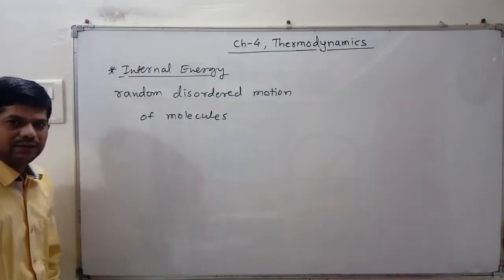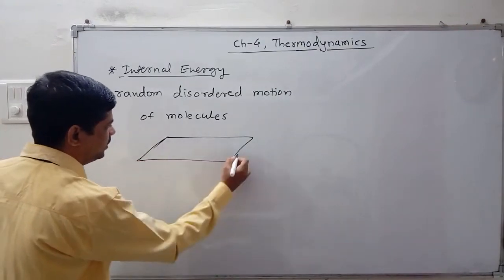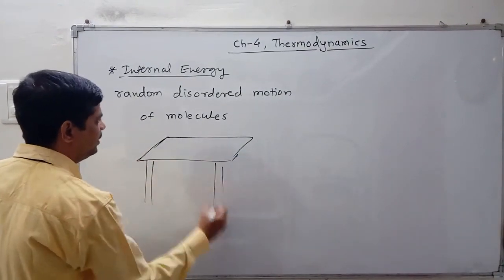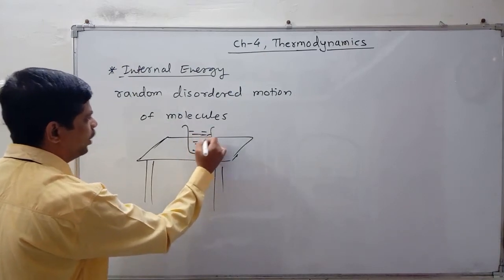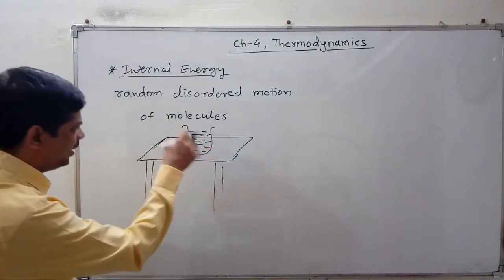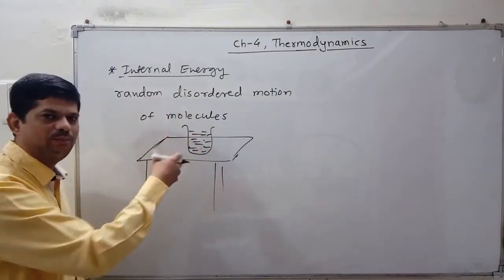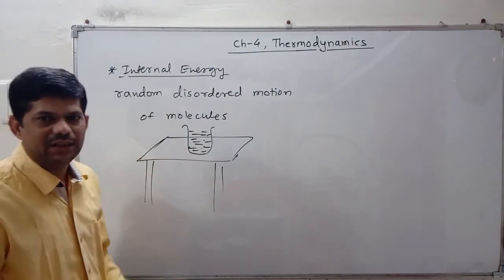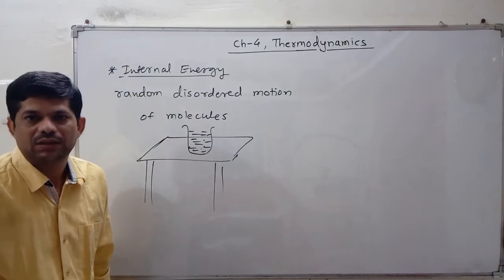Suppose we take the example that on a tabletop, we place a glass beaker filled with water. We are not applying any force so that it moves towards the right, top, bottom, left, or anything. There is no motion for that glass beaker filled with water.